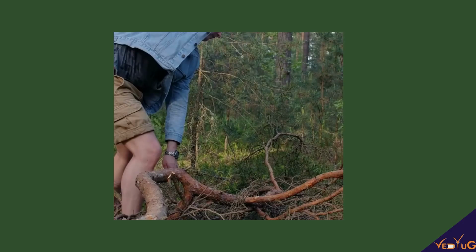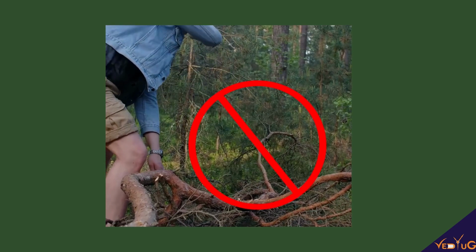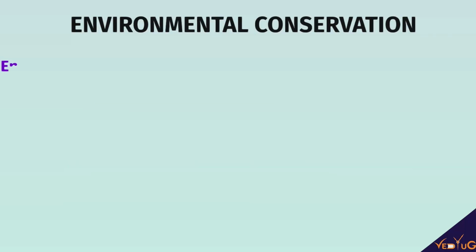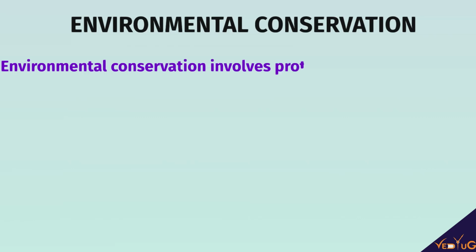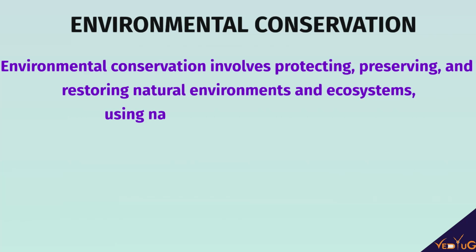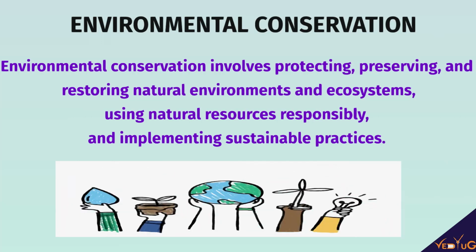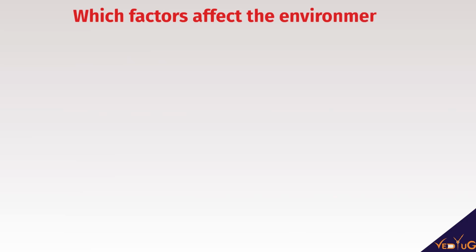यहाँ पे आपको पता लगेगा कि क्यों हमें एनवायरमेंट को बचाना चाहिए, ट्रीज कट नहीं करना चाहिए या फिर ऐसे बाकी चीज़ें. So environmental conservation involves protecting, preserving and restoring natural environments and ecosystems, using natural resources responsibly and implementing sustainable practices. But एक क्यूरियस क्वेश्चन मन में आता है that which factors affect the environment and how?